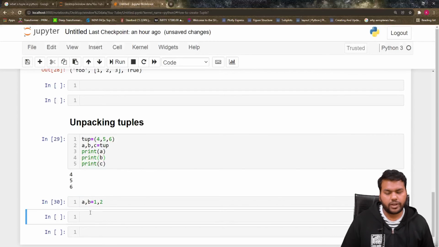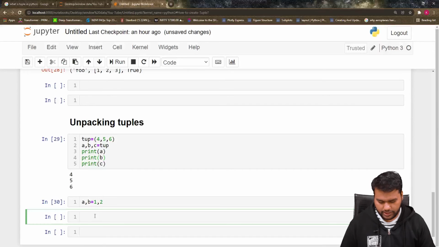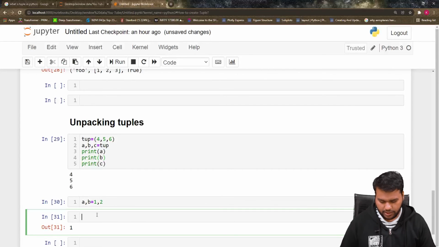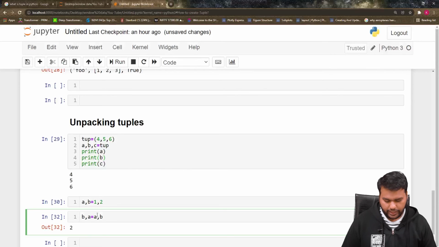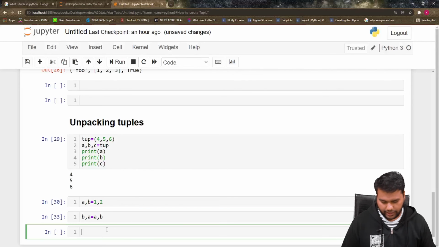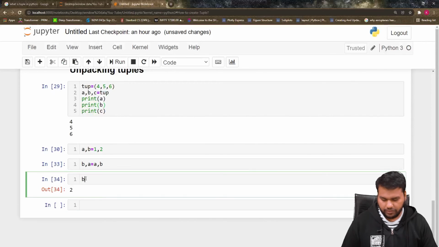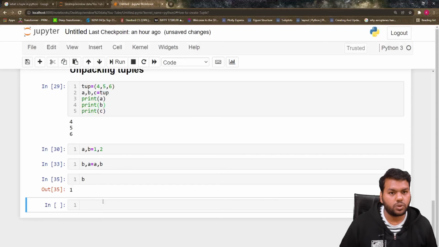Now if I want to swap these two numbers, I can write b, a is equal to a, b, and now if I check, a will take the value 2, and b will take the value 1. So swapping in Python is very easy compared to what we learned on the first day of our C programming language.